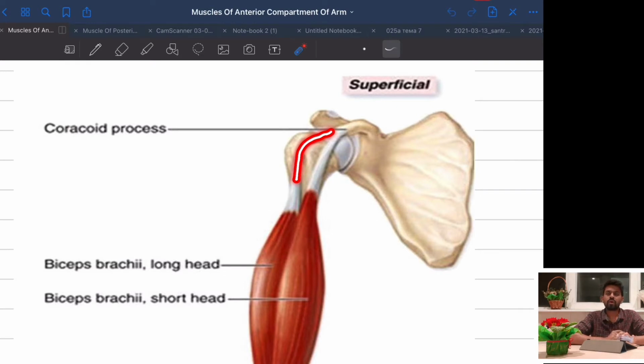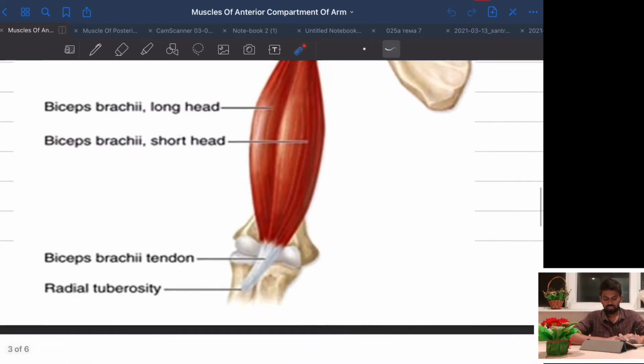Bicipital groove is formed by which structure? It is formed by the two tubercles of the humerus, greater tubercle and lesser tubercle. So between the two tubercles there is some space or sulcus, and this is also called the bicipital sulcus. Here the long head moves in this sulcus and it is covered over by the sheath or ligament. Okay.